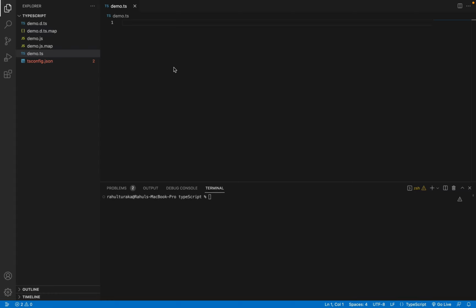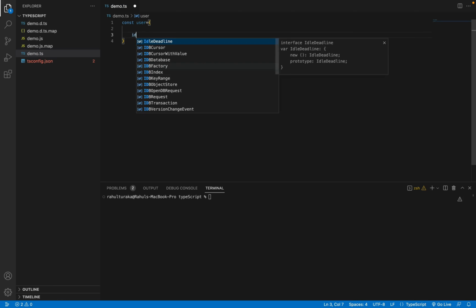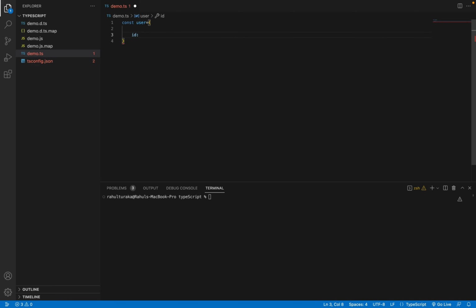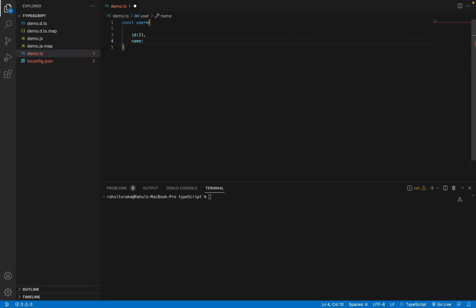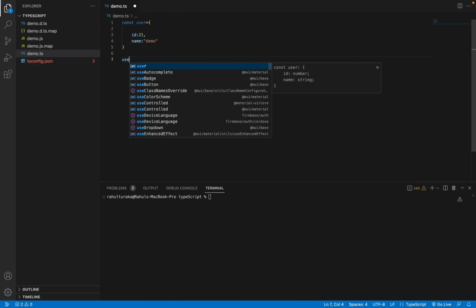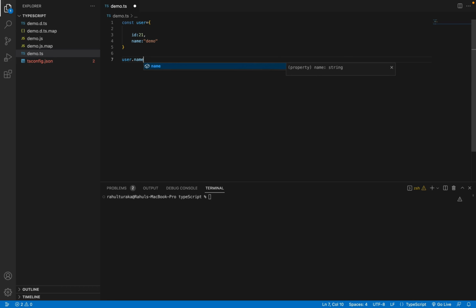Let's say I have an object, user. I have fields like id, which I'll give as a number, and name, which I'll give as a string. The name would be something like demo. If I want to change the name, I can use user.name and update it to something like demo1.